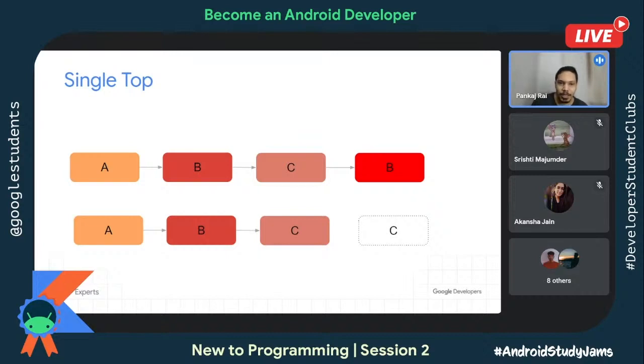So now have it the other way around. You have activity A, B, and then C. Now from activity C, if you are trying to launch activity C once again, then it will not allow that, because that activity C is already visible. And if it is visible, then it's not going to launch once again. That's the single top launch mode.